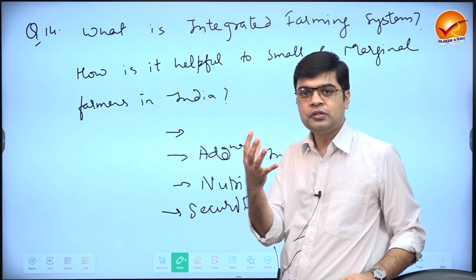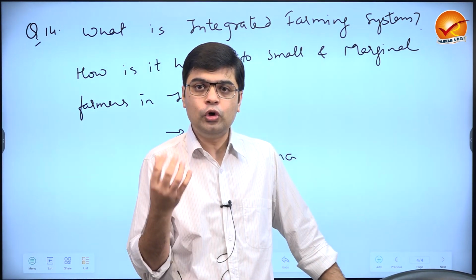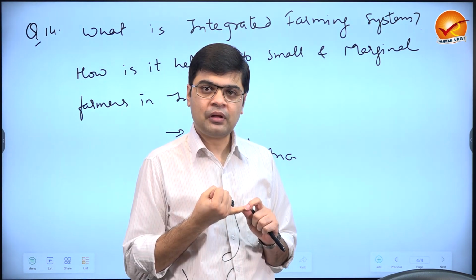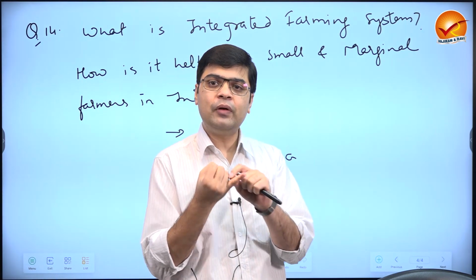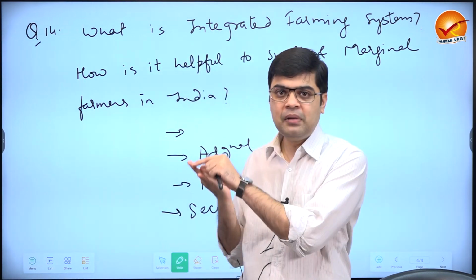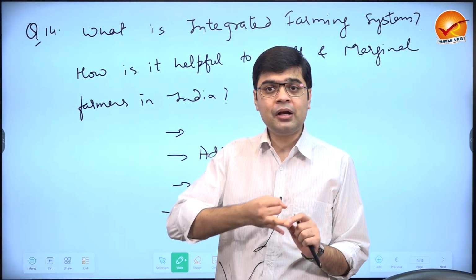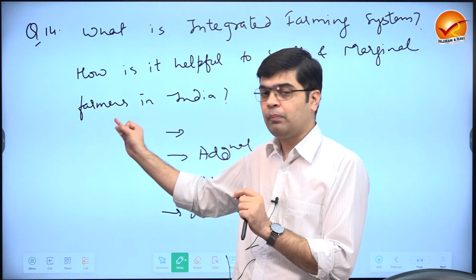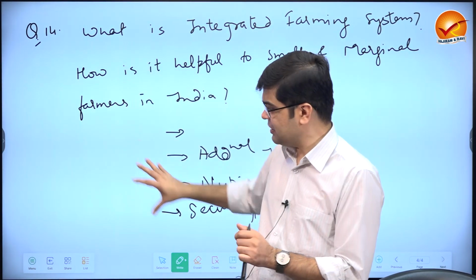I'm having problems related to high debt. I am having a problem related to low income. Then I can sell solar power and additional income will be given. Okay, I have a problem related to low income. I can sell milk. I can get a liquid income. I have a problem of malnutrition. Then the milk and meat will be provided to my family in that case. I am under a lot of debt because I will have to purchase inputs at a very high cost, but they will provide me certain complementary services. So this is what you have to mention in this answer.